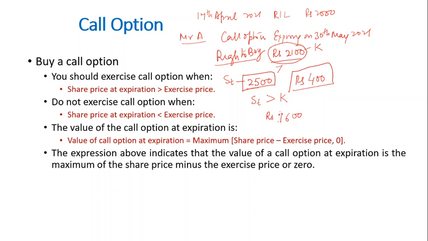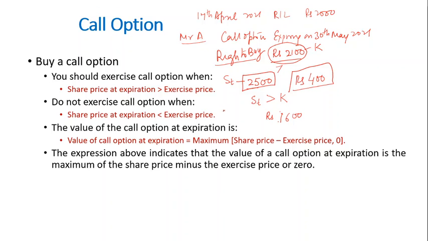He has a choice. He will not exercise the call option, and therefore he will not be gaining anything from this contract. And if he wants to buy the Reliance share, he can buy from the market itself. So in this case, the person will not exercise the call option. When will he not exercise it?